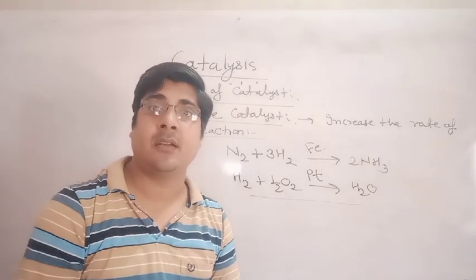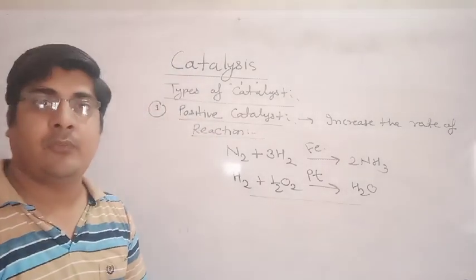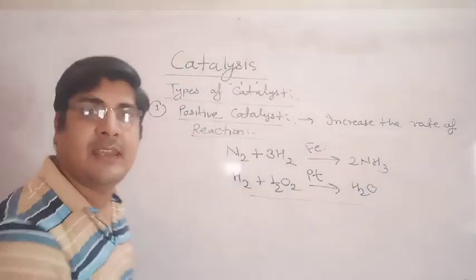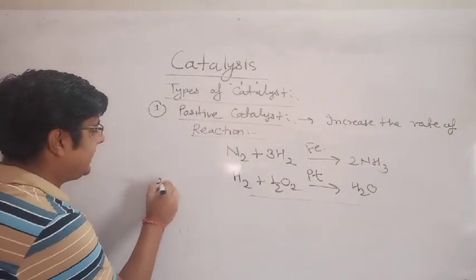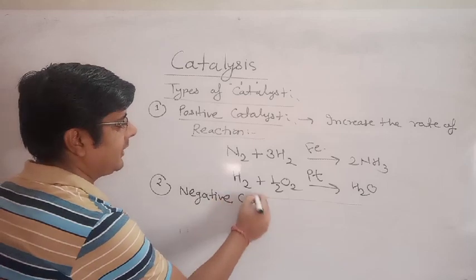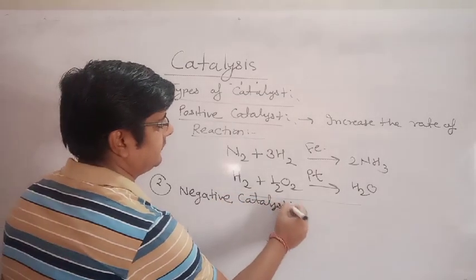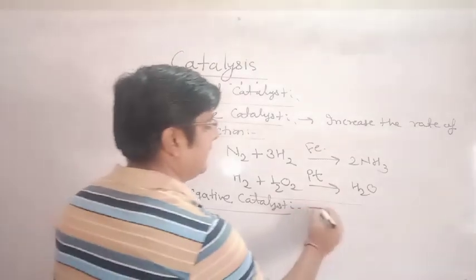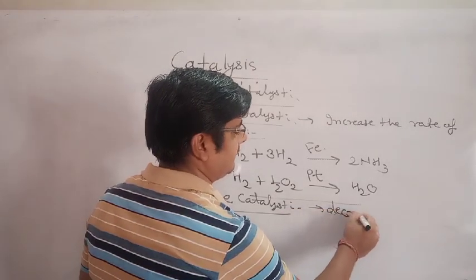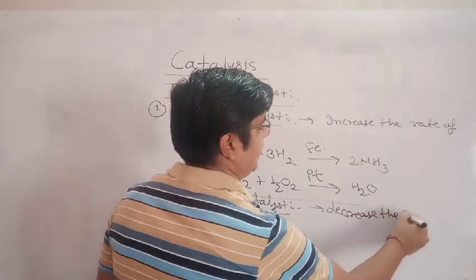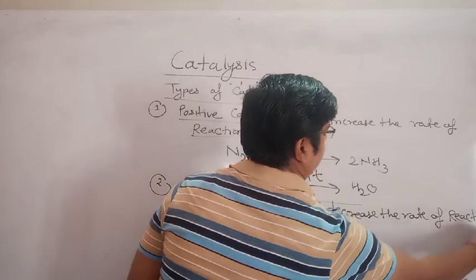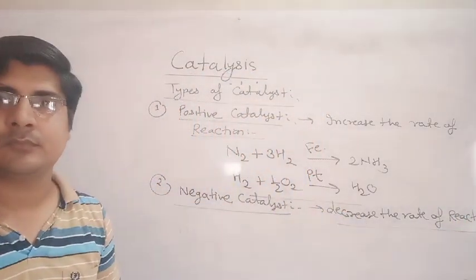But on the other side, there are some catalysts which can decrease the rate of reaction, and these are known as negative catalyst. Second is negative catalyst. These catalysts decrease the rate of reaction, and these are also required.